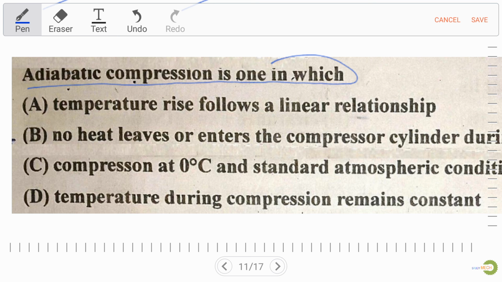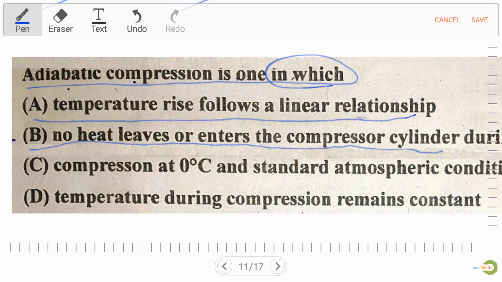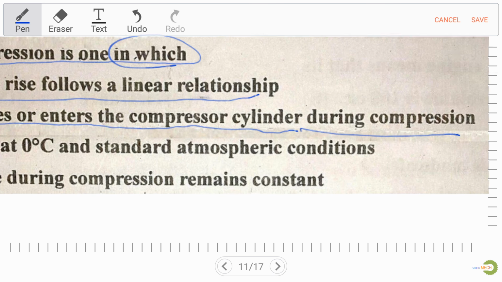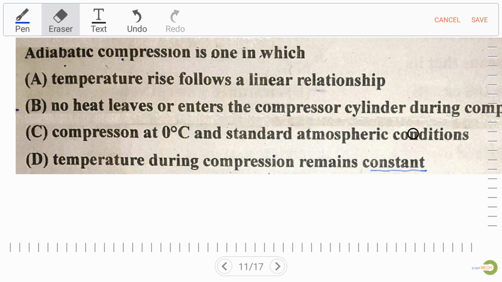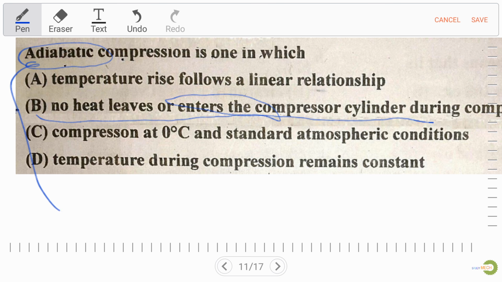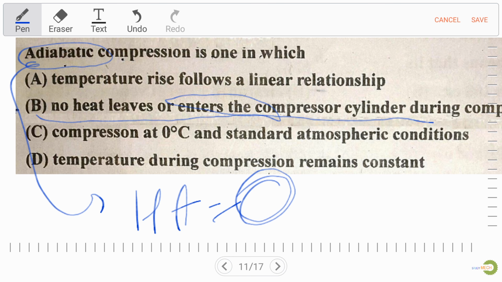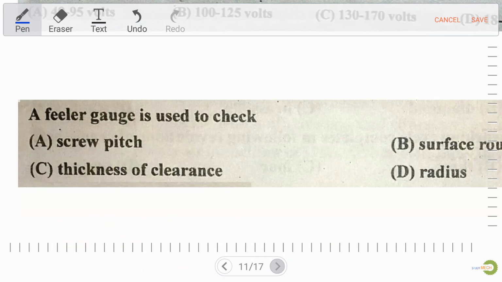Adiabatic compression is one in which: option A temperature rise follows a linear relationship, option B no heat leaves or enters the compressor cylinder during the compression process, option C compression at 0 degrees Celsius and standard atmospheric condition, option D temperature during compression remains constant. First of all, our right answer over here is B, no heat leaves or enters the compressor cylinder during the compression process. Why? Because adiabatic compression means heat transfer is 0. Always remember. Now let's move to the next question.